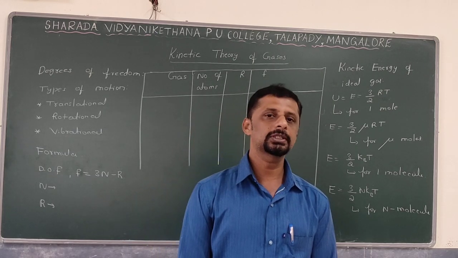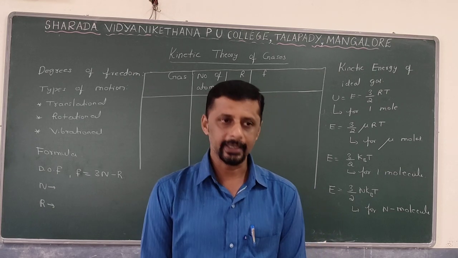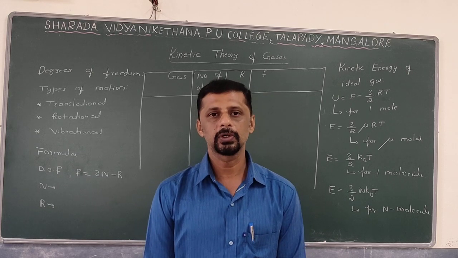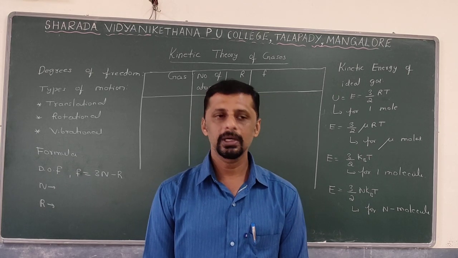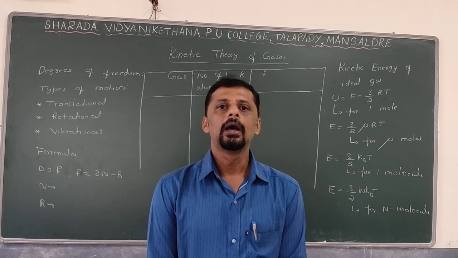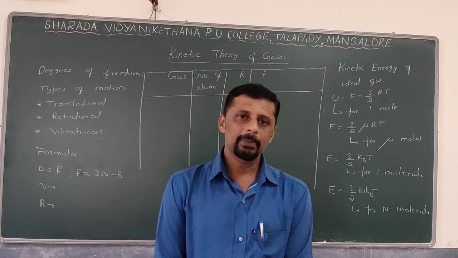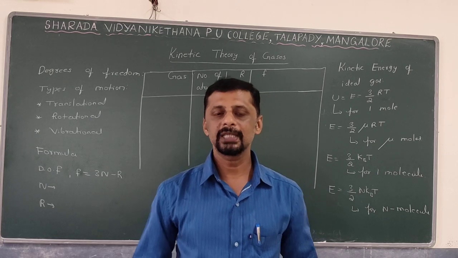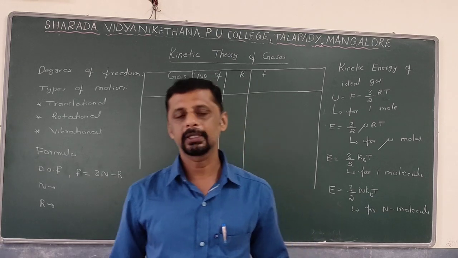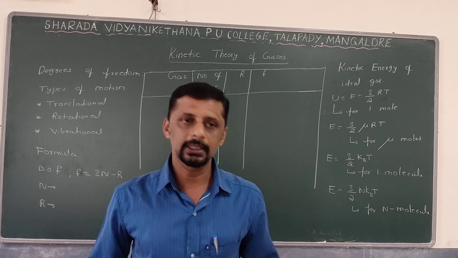The first gas law is Boyle's law. Boyle's law gives the relationship between the pressure and the volume. How does the pressure vary with volume? Inversely. That means the pressure of a given mass of a gas is inversely proportional to the volume. That is Boyle's law. Next, Charles law. Charles law states that the volume of a given mass of a gas is directly proportional to temperature at constant pressure. When the pressure is kept constant, the volume is directly proportional to the temperature. As the temperature increases, volume also increases. This is about Charles law.